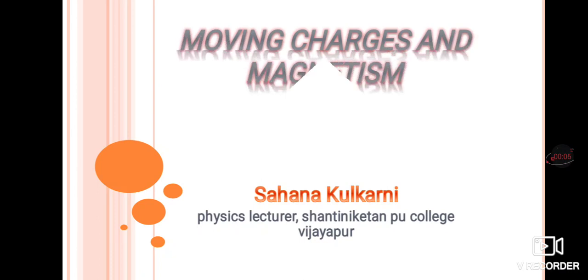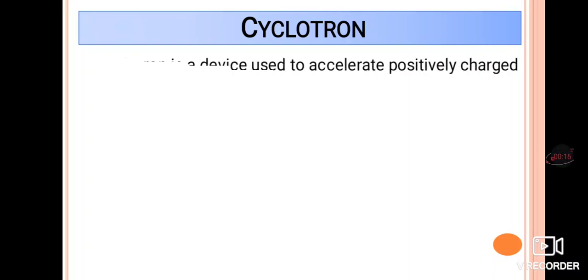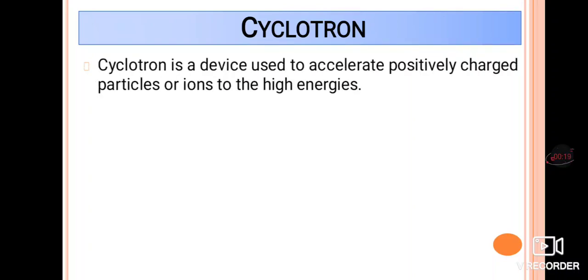Today again we are going to discuss the continued part of moving charges and magnetism in this third session. First of all, in this session we are going to discuss the cyclotron. A cyclotron is a device which is used to accelerate positively charged particles to higher energy levels.